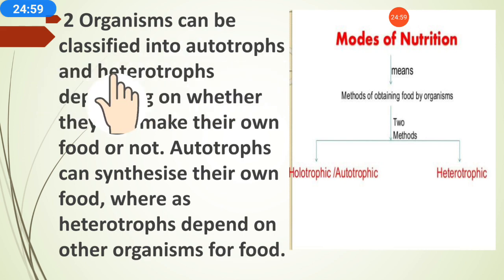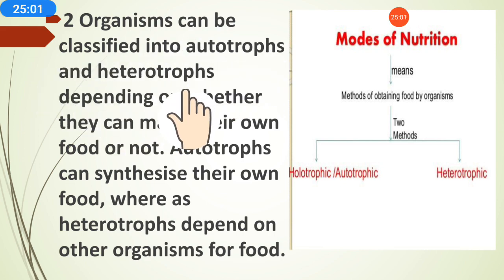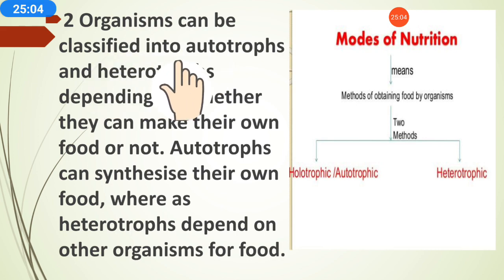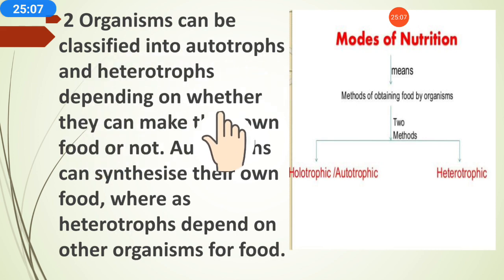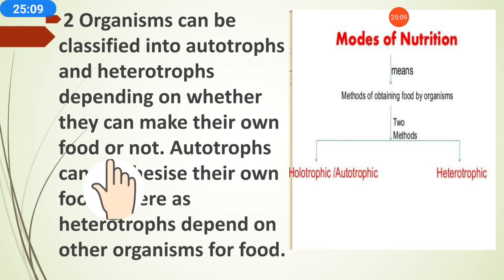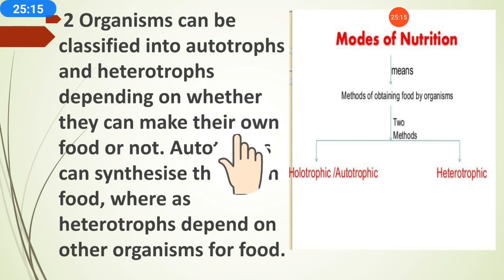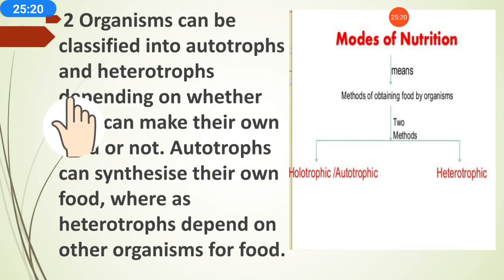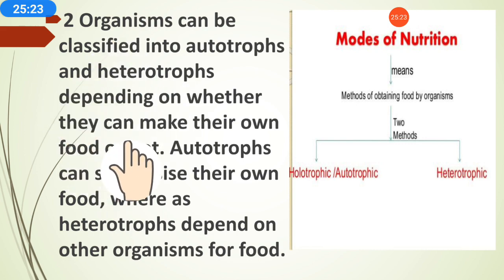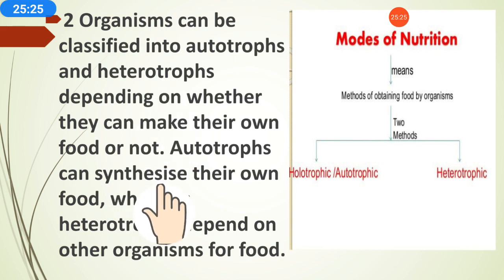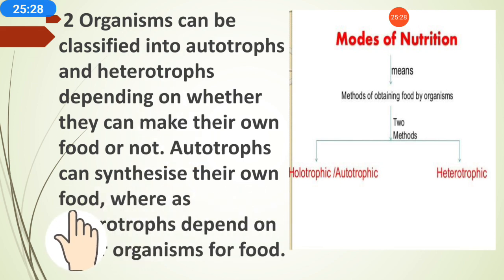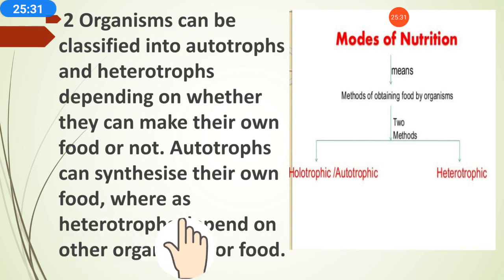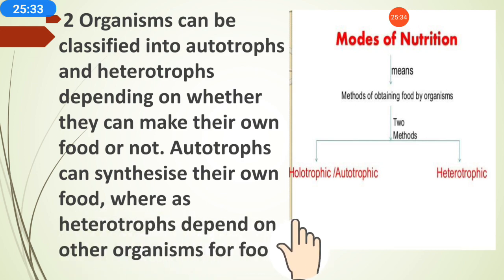Second, organisms can be classified into autotrophs and heterotrophs. As we know, organisms are divided into two categories, autotrophs and heterotrophs, depending on whether they can make their own food or not. If they can prepare their own food, they are called autotrophs, and if they are not able to prepare their own food, they are called heterotrophs. Autotrophs can synthesize their own food, whereas heterotrophs depend on other organisms for food.